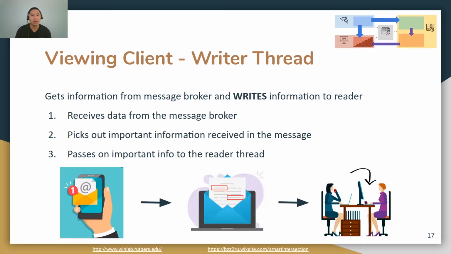It takes in the messages it receives, parses them for inference and analytics information, and writes this information to a queue. We can think of this as if only certain instructions need to be passed to our coworker, who will use the sifted information to perform their job. This queue is also a data structure shared between both the writer and reader threads, and is used to pass information from the former to the latter. Also, the system runs in a loop, so the worker will continue to check their email to see if the manager sends any more information, and will continue to send instructions to the coworker as they come in.